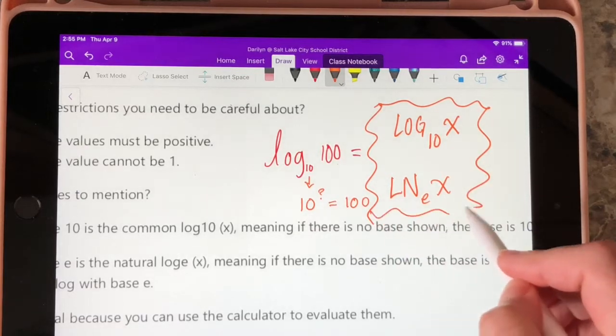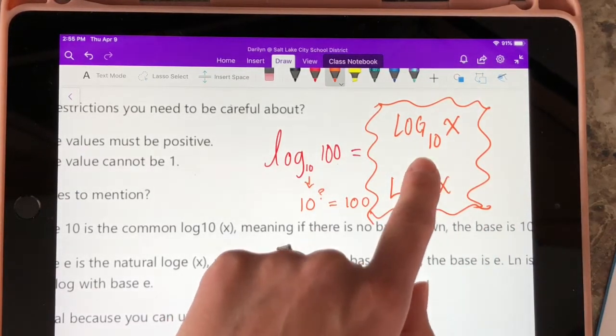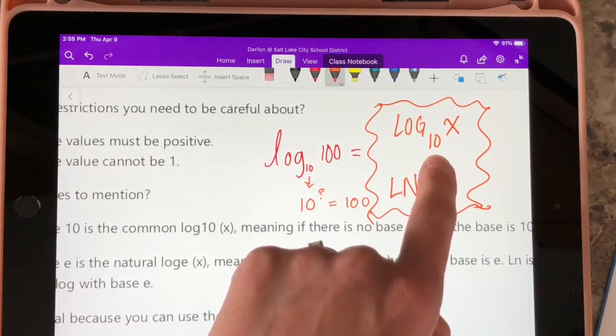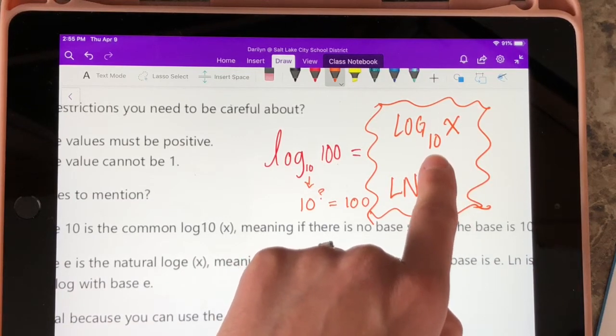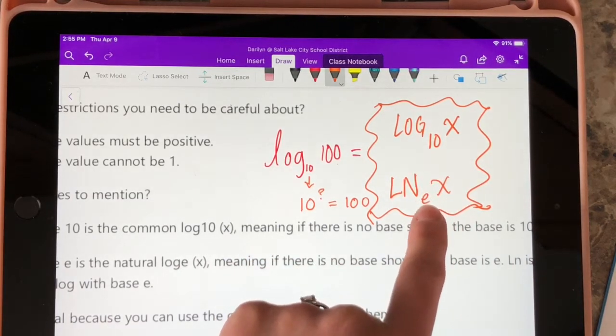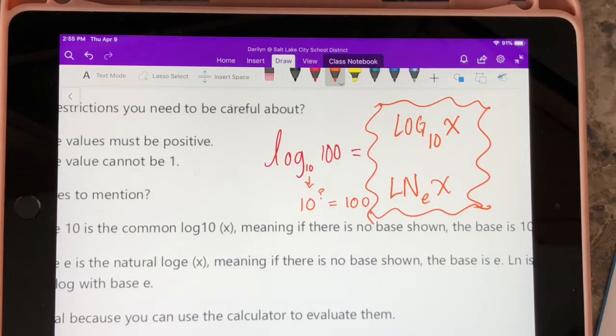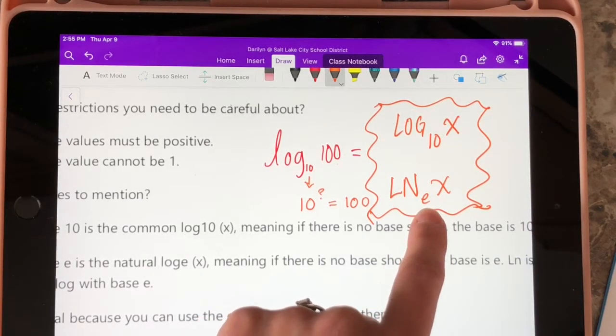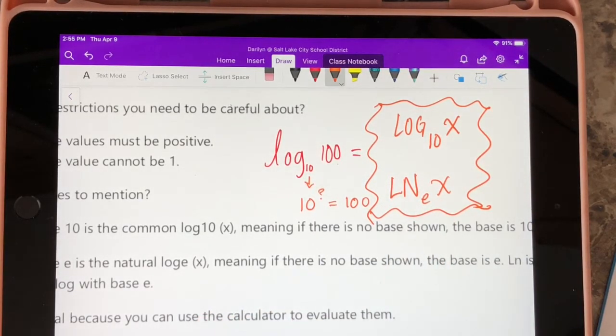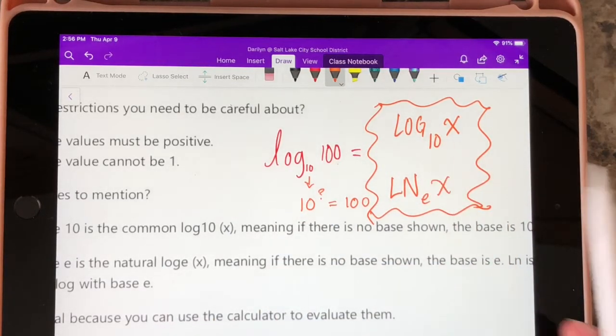So that's something you want to have in your notes: if the log doesn't have a base written, then the base of the log is 10. If the natural log doesn't have a base written there, then the base is e. Okay, so that's something really important that you want to have in your notes, unless there's a base written otherwise. There could be a 5 here, that means the base is 5.